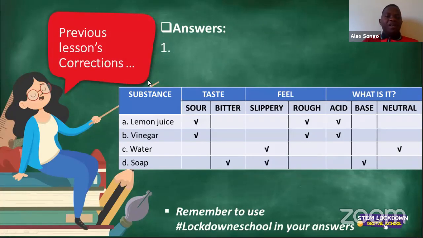Let's use an example again of the litmus papers for Kiandra and everybody else that was not here yesterday. Bella, thank you so much. That is the correct answer. Water is definitely slippery in terms of feel. If you take red litmus paper and you put it in this water that I'm actually drinking now, the red litmus paper will not change color. If you take blue litmus paper and put it again in this bottle of water, blue litmus paper will also not change its color. The reason is that it is a neutral substance, therefore it is not acidic, nor is it basic, and therefore the red and the blue litmus paper will not react and there will be no color change.